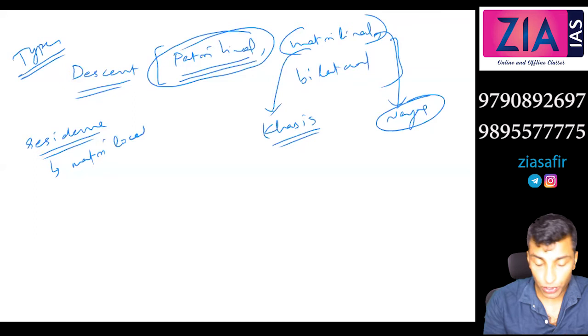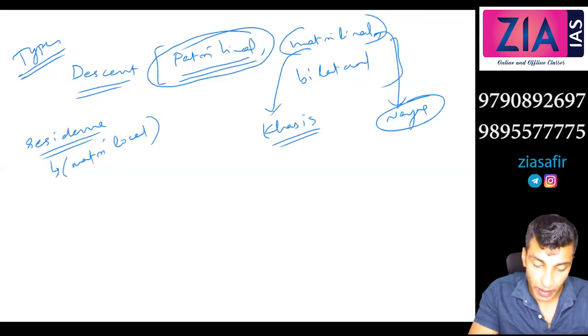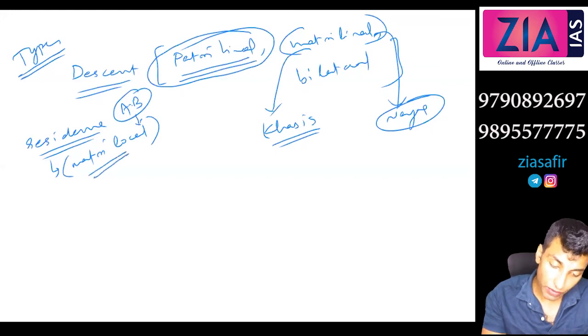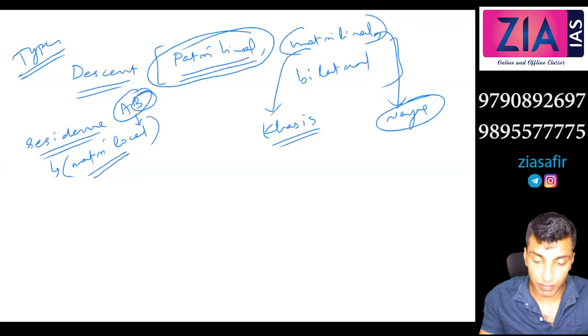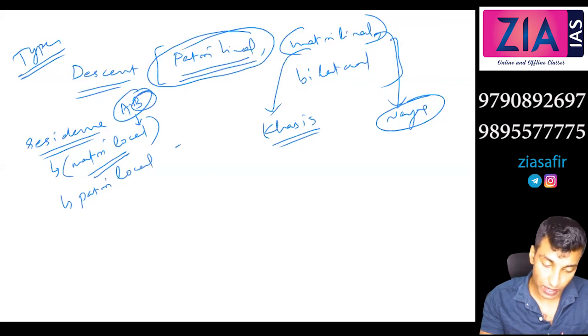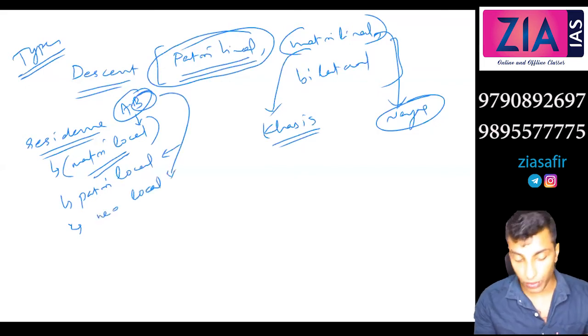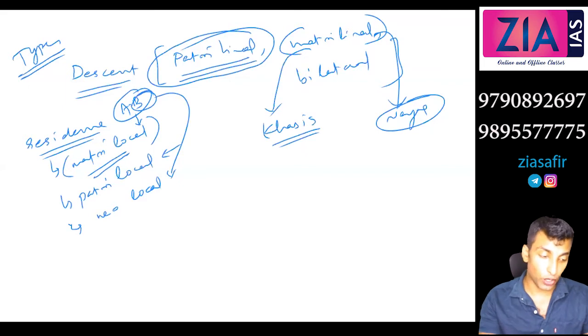Matrilocal means you got married, like A and B got married, and they will be staying in the mother's house. So matrilocal, that means wife's house. That is like Nayar system. Patrilocal means husband's house. So male is the authority there, or they can establish their own house. So neolocal. Newly married couple, they will establish their own house and stay there. That is neolocal.